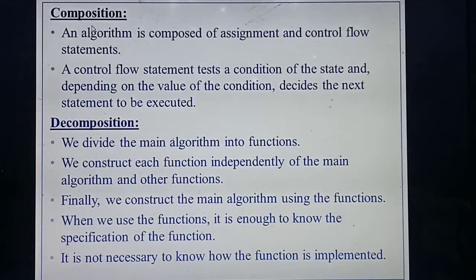So composition always means based on assignment and control flow statements. That means you are giving some condition. Based on the condition it will check the value. So once your condition becomes true, it will execute the next line. Otherwise it won't get executed. Understood, students? Composition. Okay. So next one is decomposition.